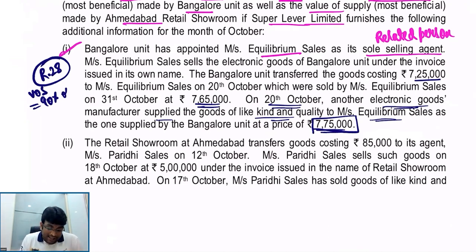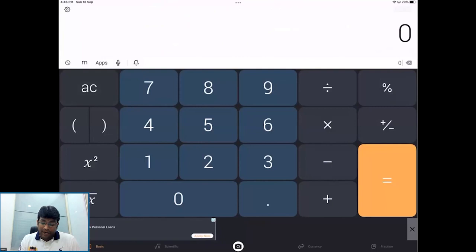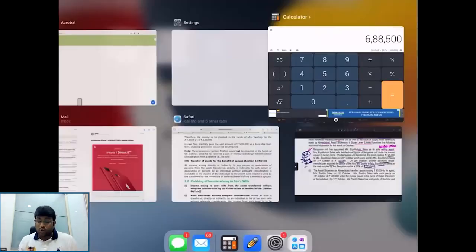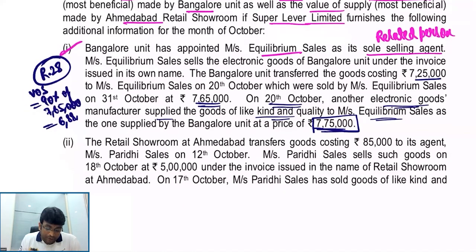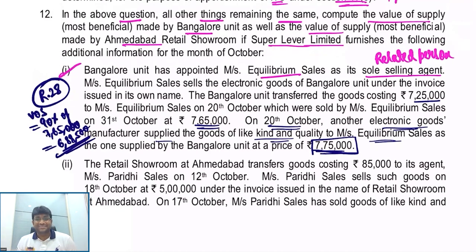What value did we supply at? We supplied at 7,65,000. On that 7,65,000, my dear friends, if I do 90%, it is coming to 6,88,500. And obviously, 6,88,500 is lesser than 7,75,000. So I would prefer the valuation to take as 6,88,500. You are getting my point, my dear friends? Very, very interesting question, my dear friends.